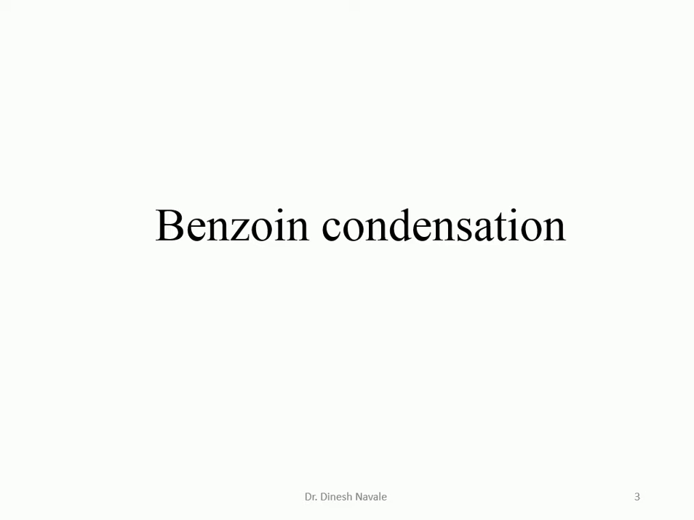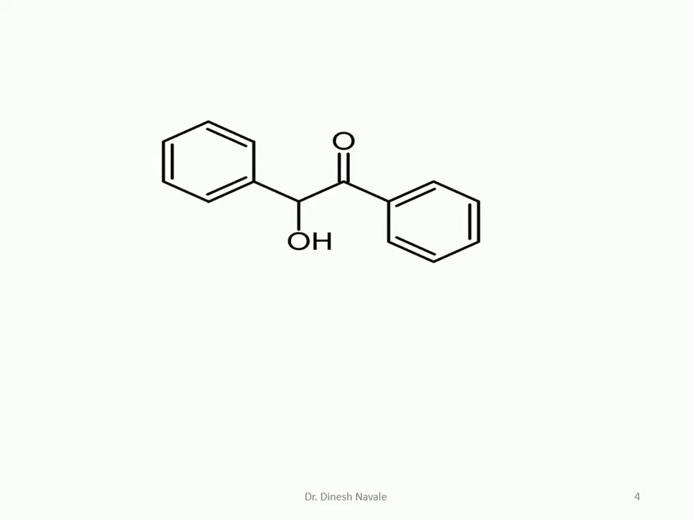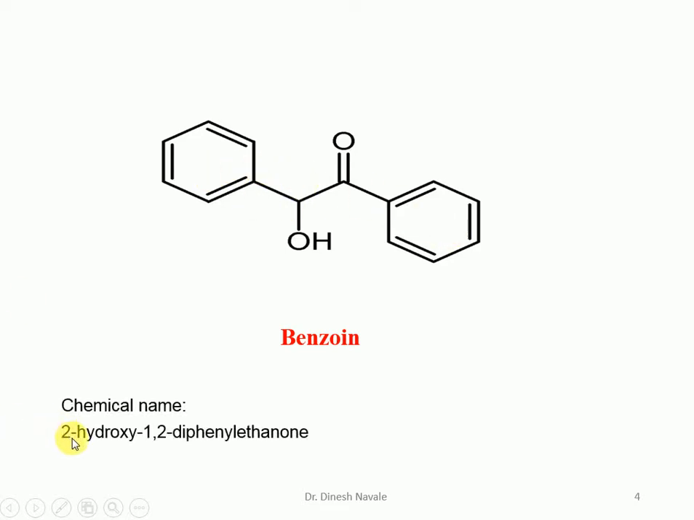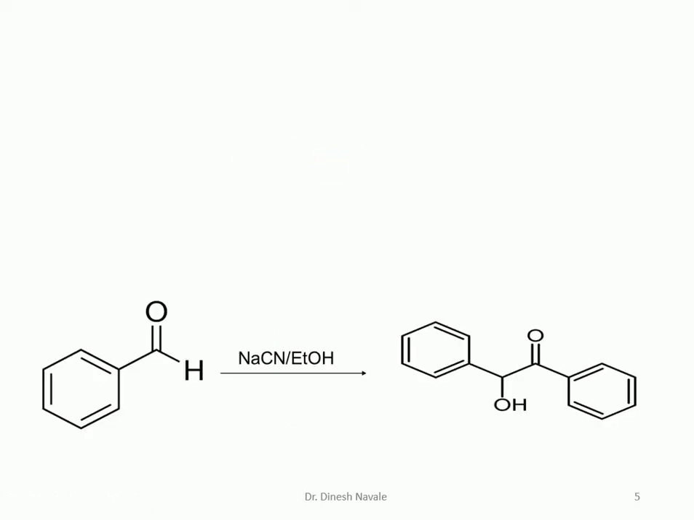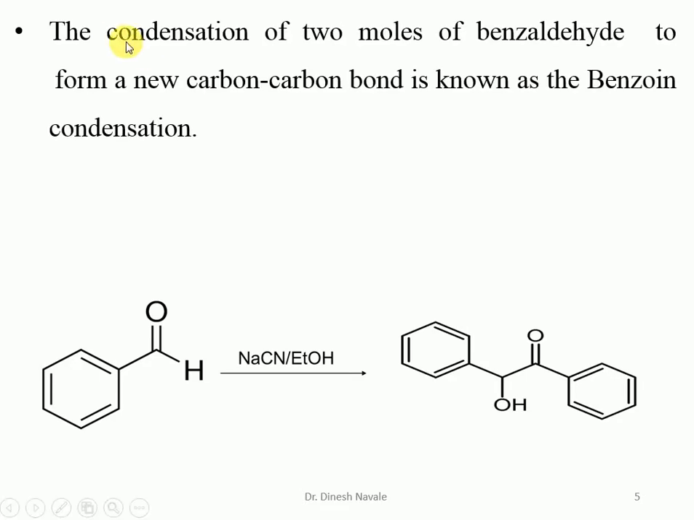Now come toward the first reaction. What is benzoin condensation? This is the molecule which is called benzoin, having the structure of a hydroxy group at the alpha position and two benzene rings. So this is the benzoin structure having the chemical name 2-hydroxy-1,2-diphenyl ethanone.